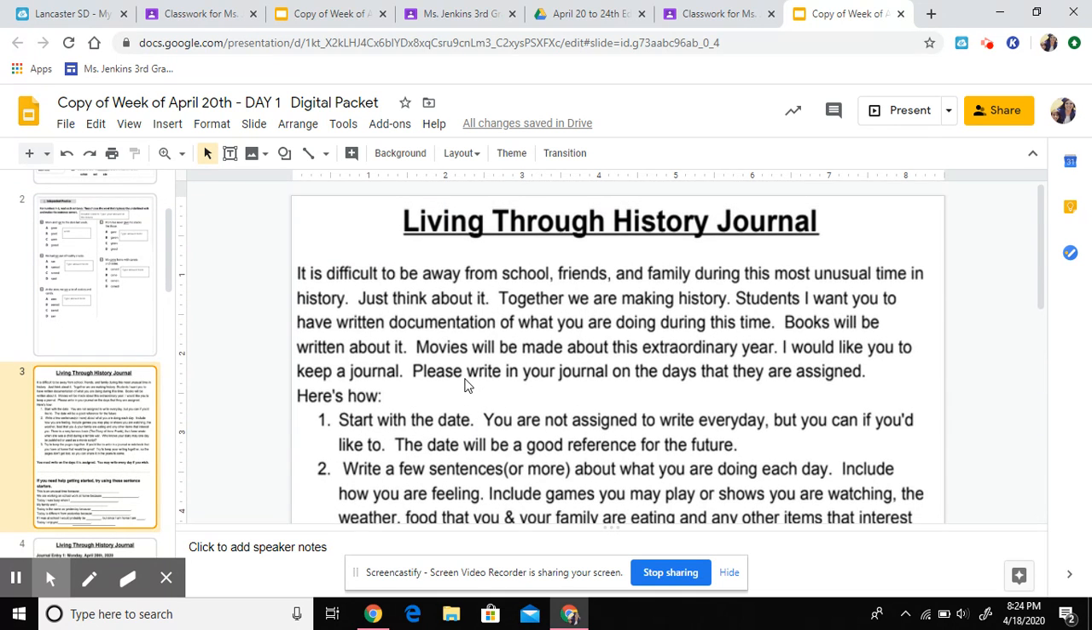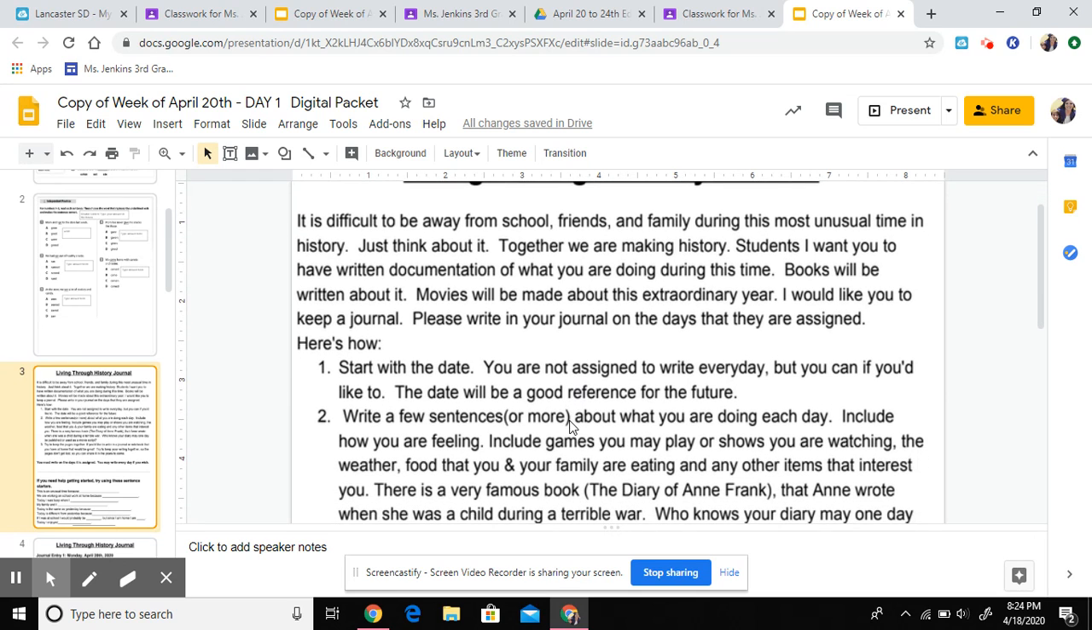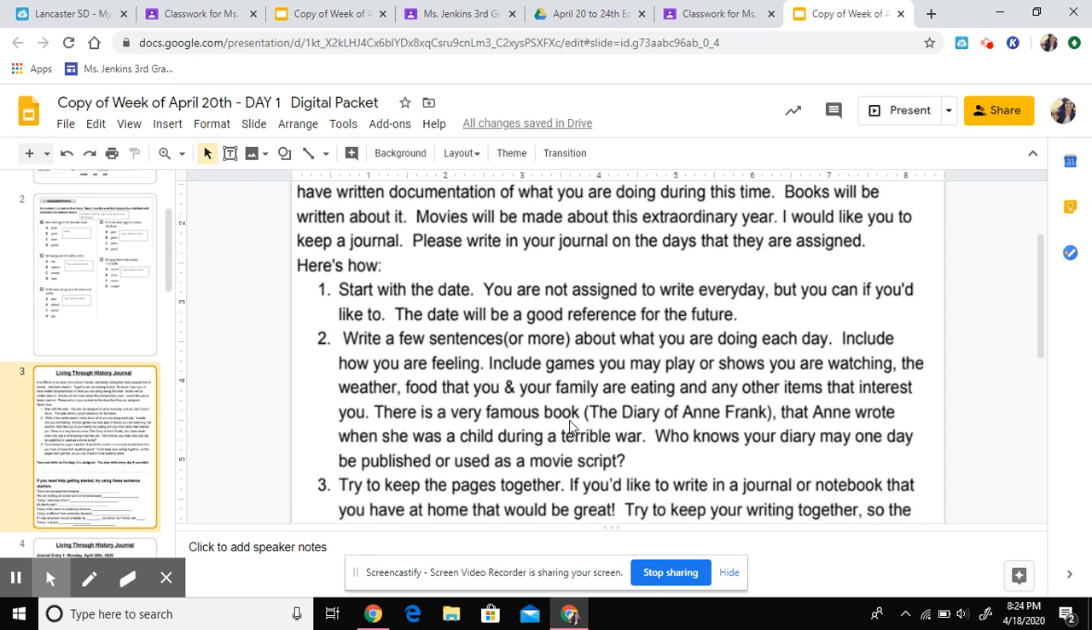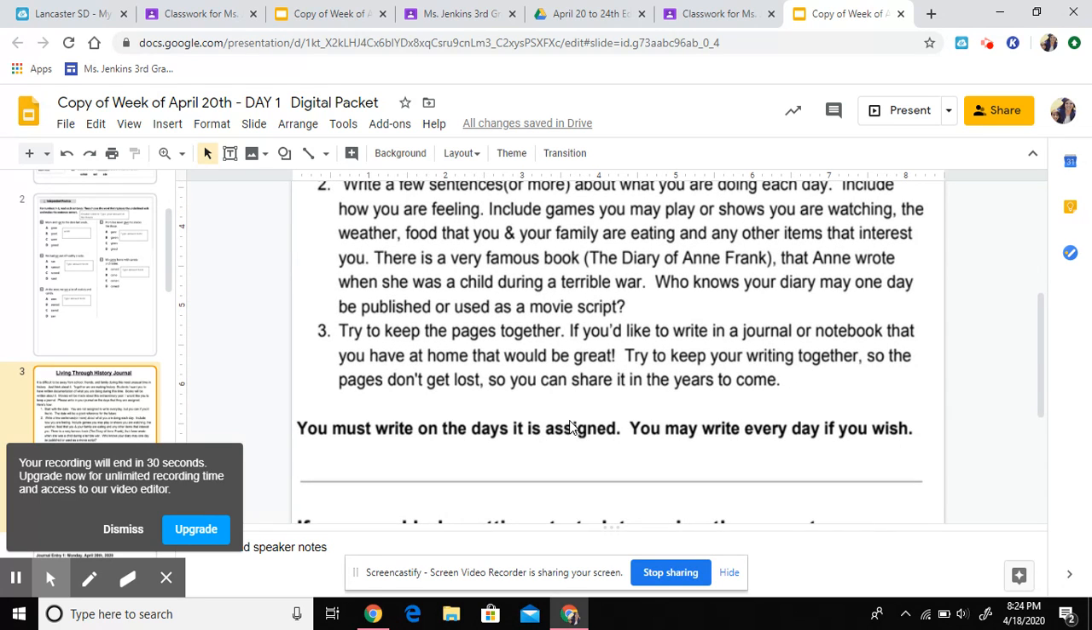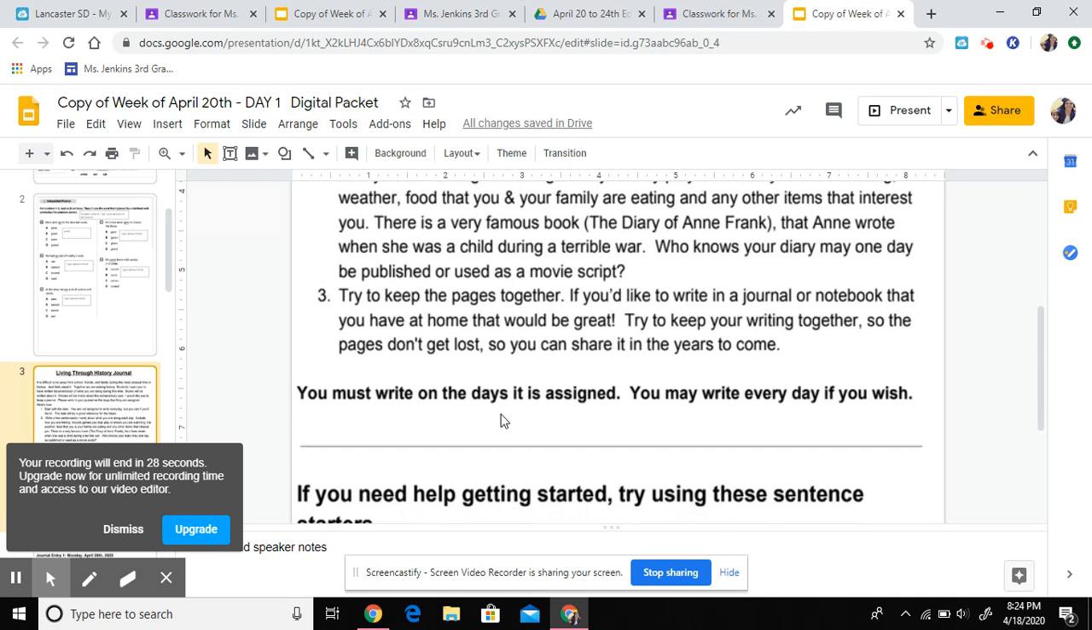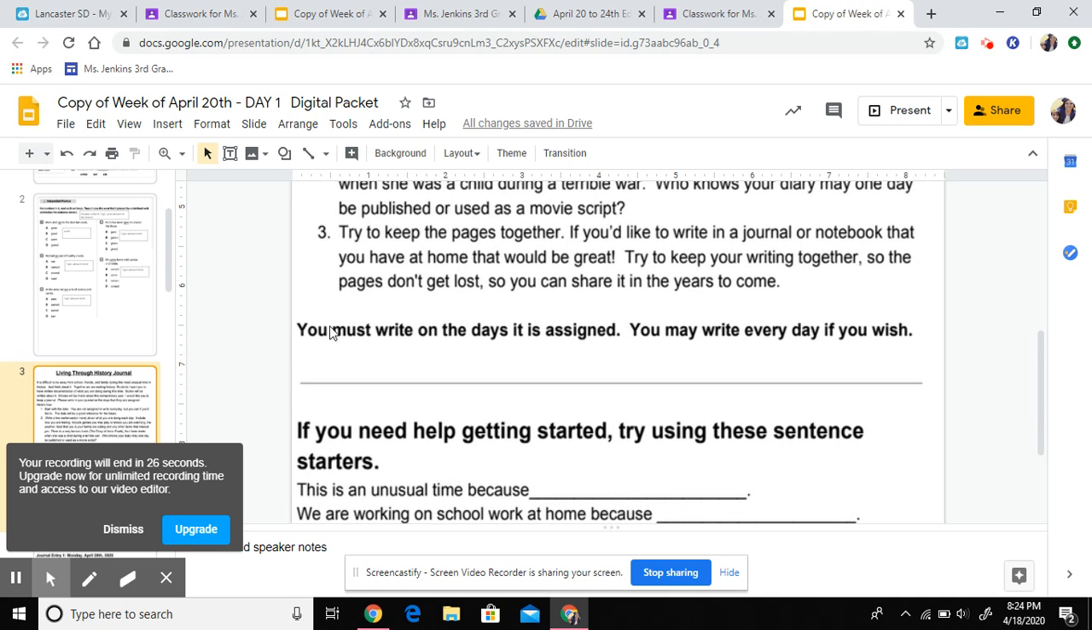Here's where it gets fun. So, Living Through History Journal. You're going to go ahead and read this. You're going to be writing a journal based on your experiences with the coronavirus and how it's affecting you. There was a very famous diary called The Diary of Anne Frank, and it was just like this. So, you must write on the days it's assigned. It's not mandatory, but I would like it if you can try.